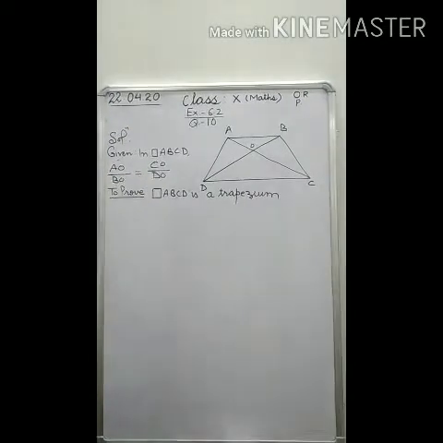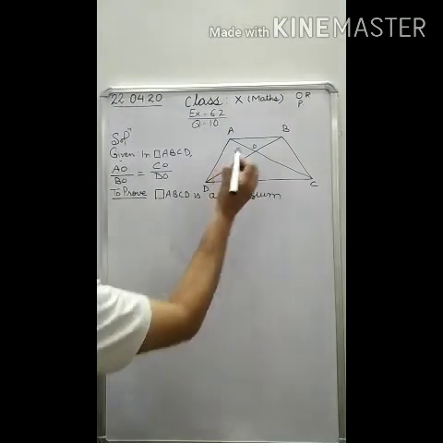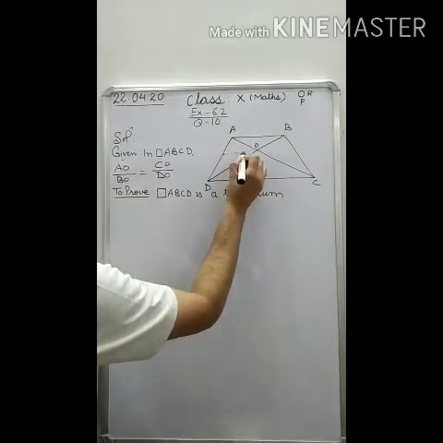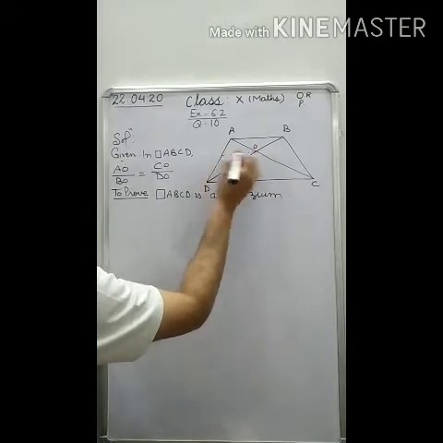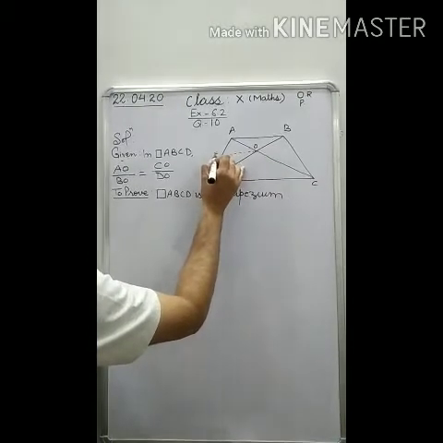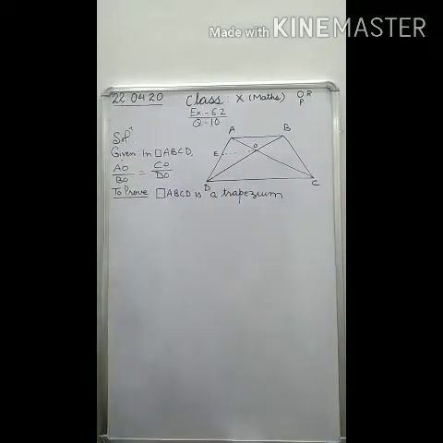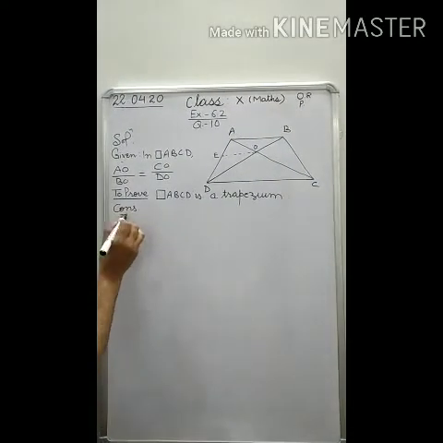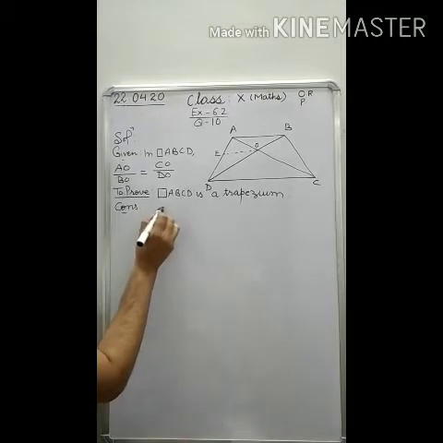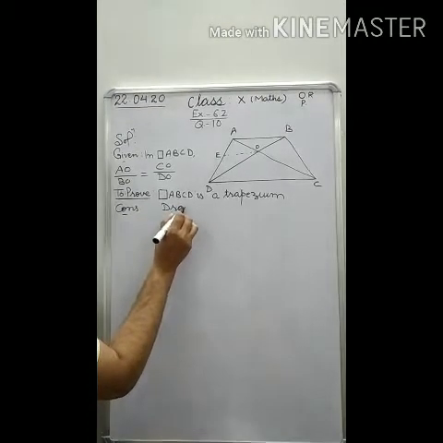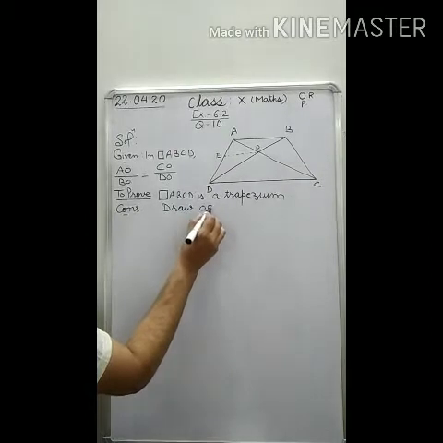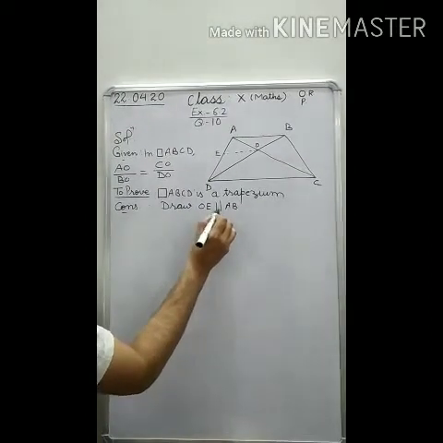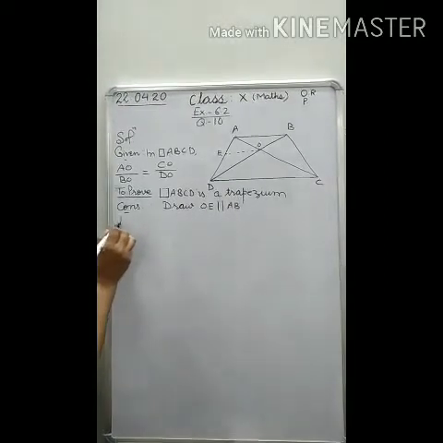For this, we have to make a construction. What construction will we do? We will draw a line OE such that this OE is parallel to AB. This construction we will do. We write: draw OE parallel to AB. Now let us start the proof of this.